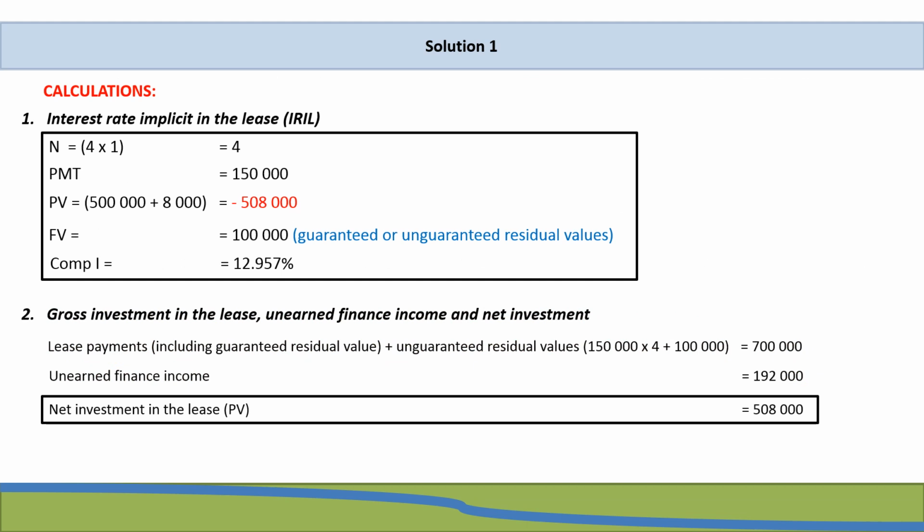So originally when we did this example in Part D, we calculated the interest rate implicit in the lease to be 12.957%, and we calculated the gross investment in the lease to be 700,000 and the net investment in the lease was 508,000 Rand.